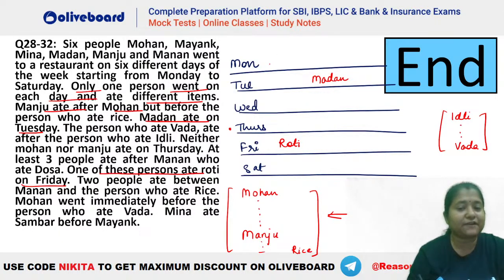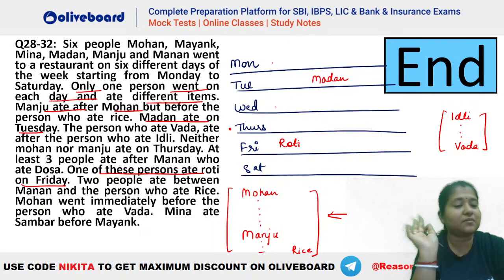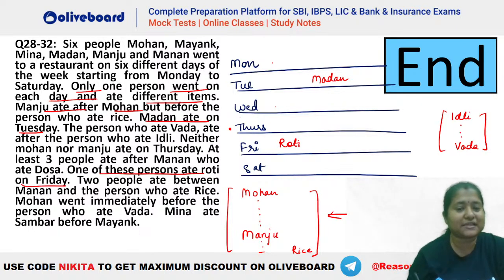So let's see, if we take Mohan on Monday and Manju on Wednesday, then rice can be on Thursday or Saturday. That's a possibility. If we take Mohan on Wednesday, then Manju can be Friday and rice can be on Saturday. That's also a possibility. We will check that out later. At least 3 people ate after Manan who ate dosa. So Manan can be there on Monday or Wednesday, either of the two possibilities.